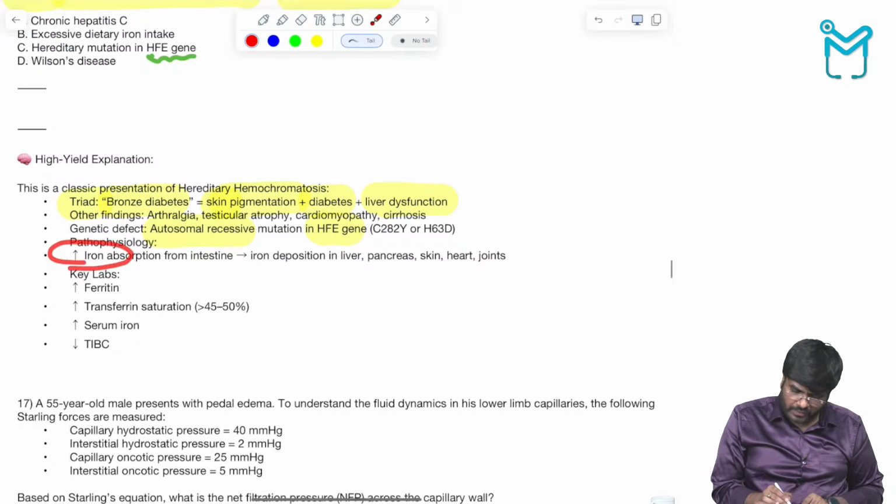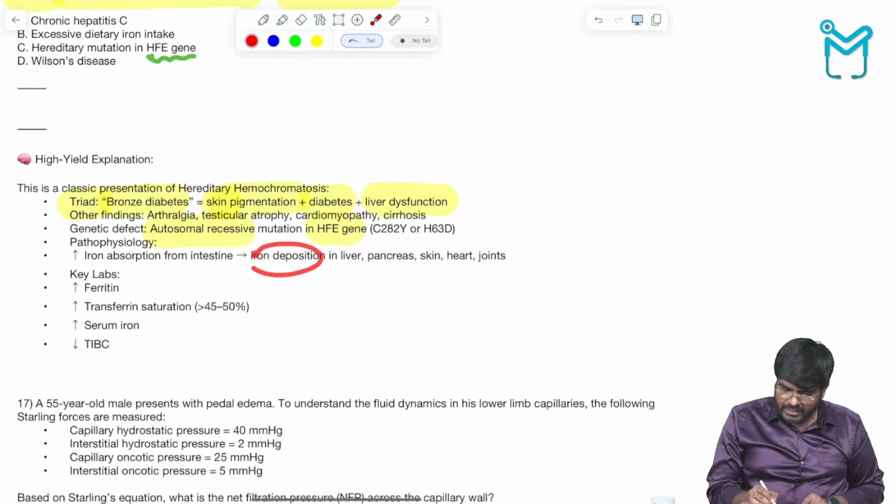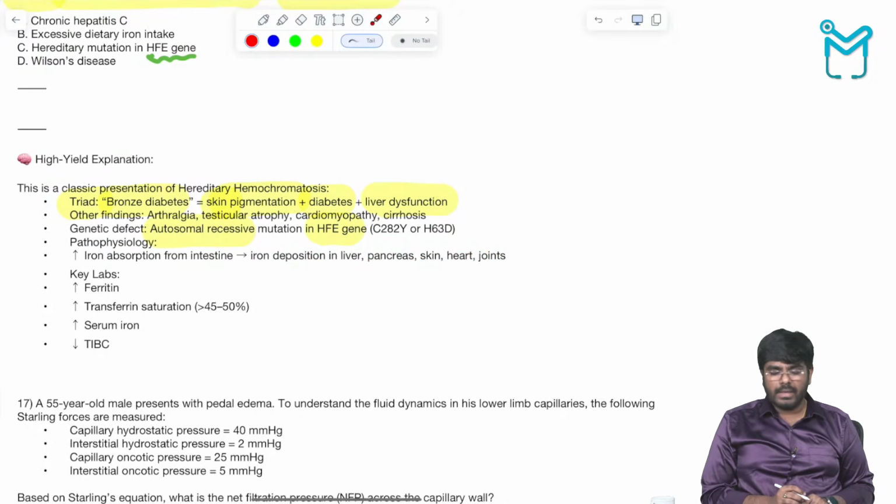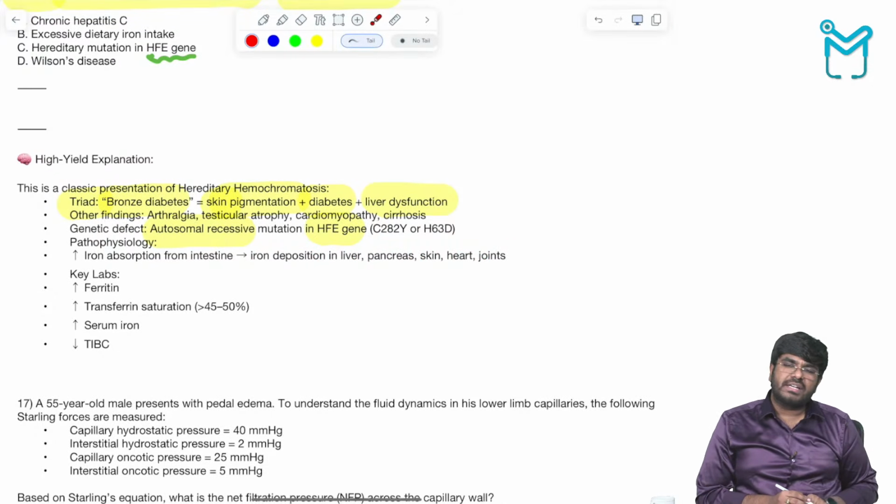See, there is too much iron absorption from the intestine. Too much iron is going to be deposited in the liver, pancreas, skin, heart, joints, everywhere. So what is the chelating agent used in this condition? The chelating agent that we will use in this condition is deferoxamine.